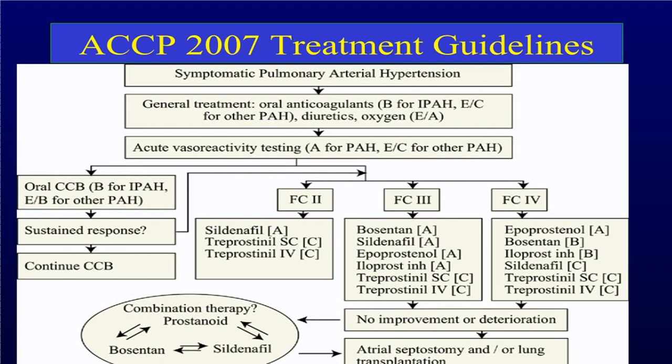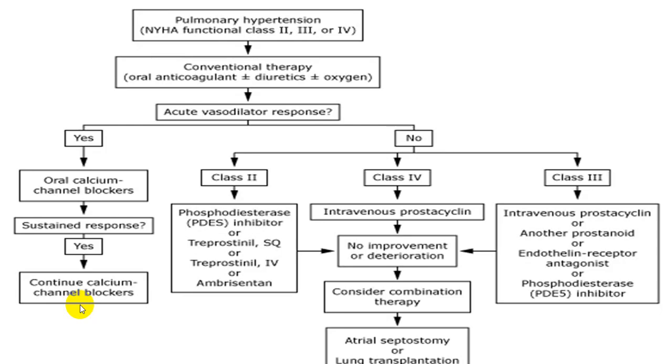This is a guideline which was given in 2007. You can go through this guideline depending upon the different functional classification. This is class 2, class 3, class 4. What are the treatments being advised? This is usually in a class 1 advice. The same thing is given in class 2, 3 and 4. What are the treatments being advised in class 2, 3 and 4? What do you do?